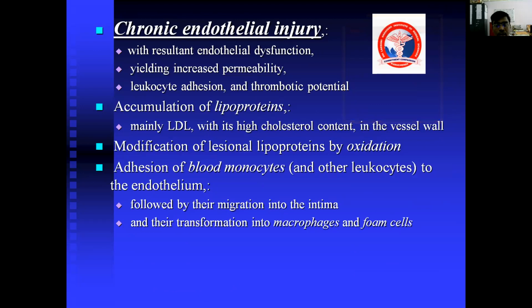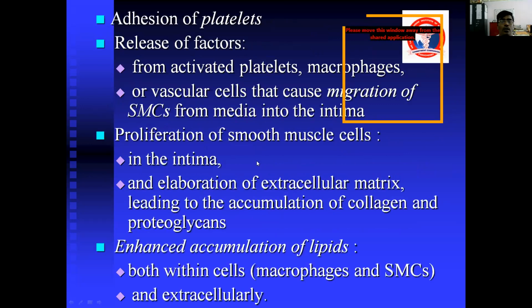There is modification of lesional lipoproteins by oxidation, and adhesion of blood monocytes and leukocytes to the endothelium, followed by migration into the intima and transformation into macrophages and foam cells, which I explained previously with the help of the diagram. Here is the theory point of view. Along with the smooth muscles, foamy cells, and lipids, there will be an addition of platelets also.